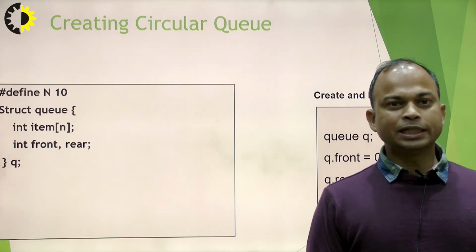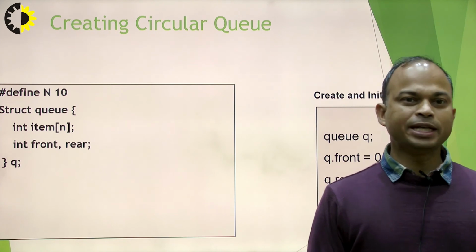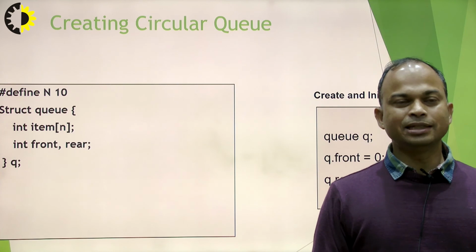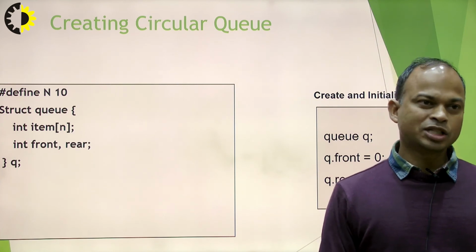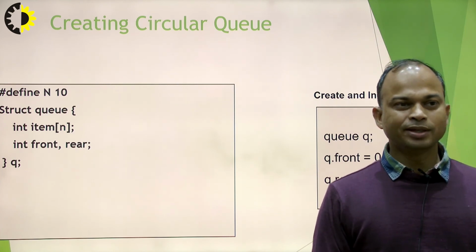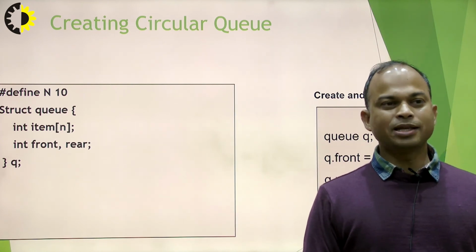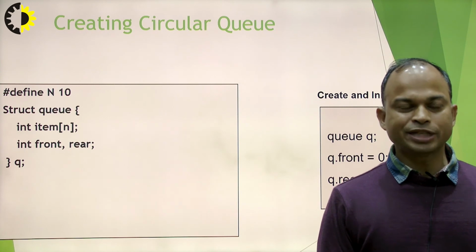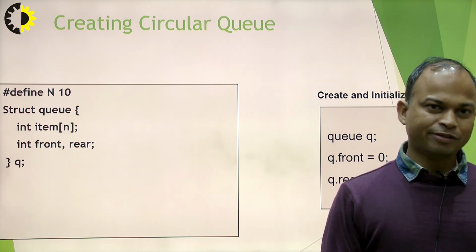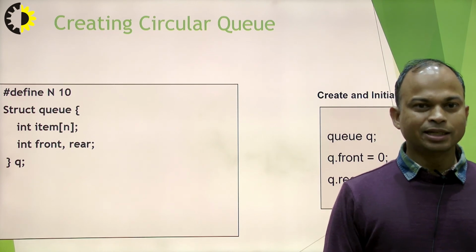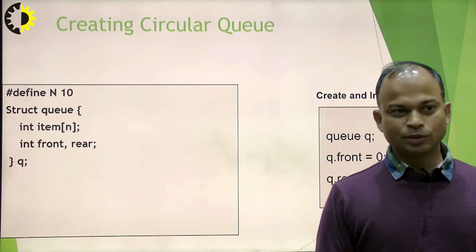If we talk about the programming part, the implementation of the circular queue, initially we define N as 10, so the size of the circular queue is 10. We take an item array of size n, which is 10. We take two variables, front and rear, both set to 0 initially.